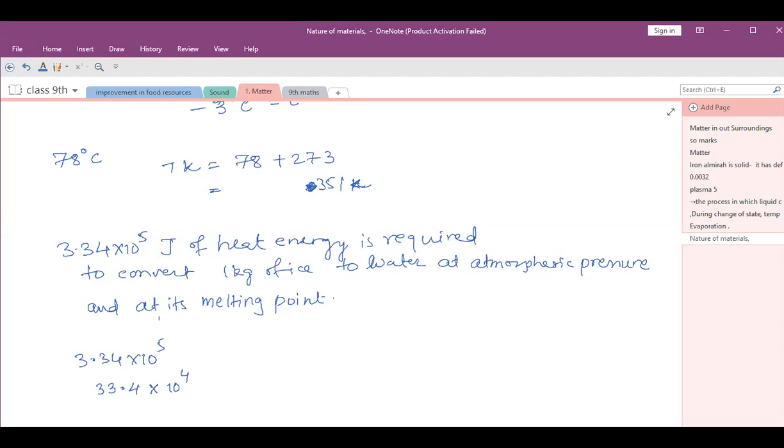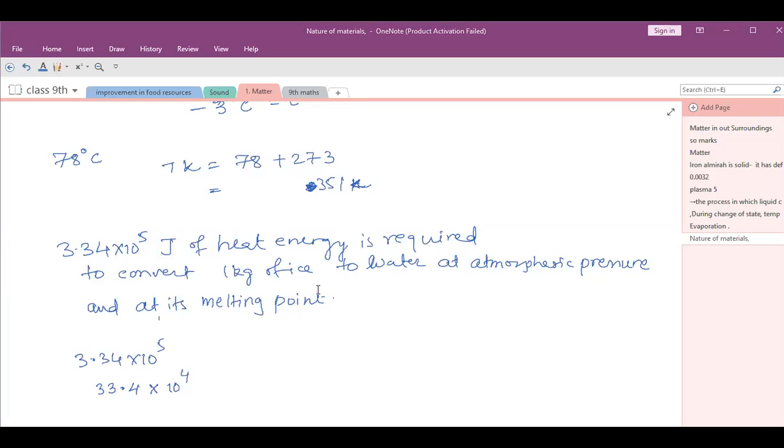Which of the following processes release heat? That is, they give out heat energy. So that means the temperature decreases. Condensation and freezing, the temperature decreases. That will happen by losing heat energy. Yes, ma'am. They release heat.